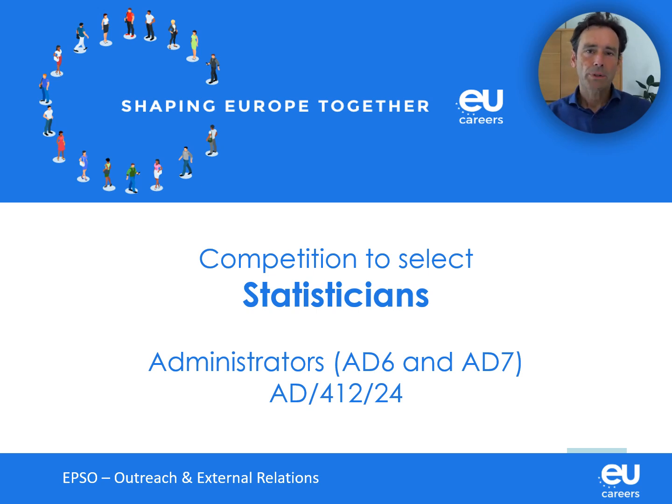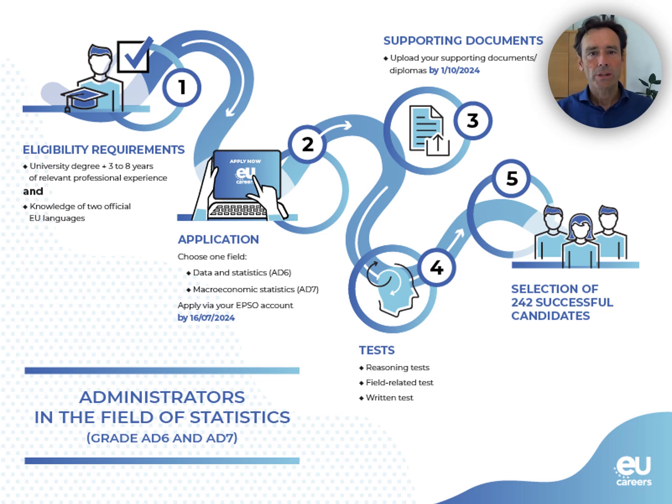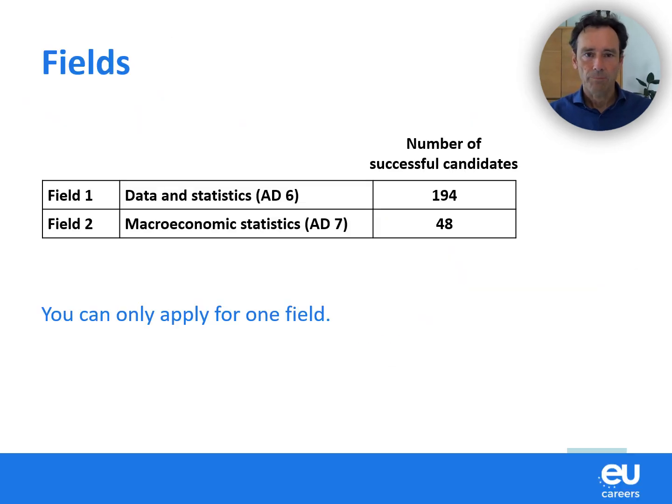We have published a competition to select statisticians, and in this visual you see the 5 steps to take to become a successful candidate. And in the next few minutes I will walk you through these 5 steps and explain in detail what they entail. First of all, this competition has 2 separate fields. Field 1 is Data and Statistics on grade AD6. And field 2 is Macroeconomic Statistics on grade AD7. On the next slide I will explain the difference between grade AD6 and AD7.